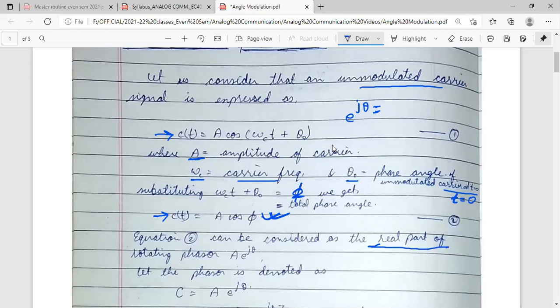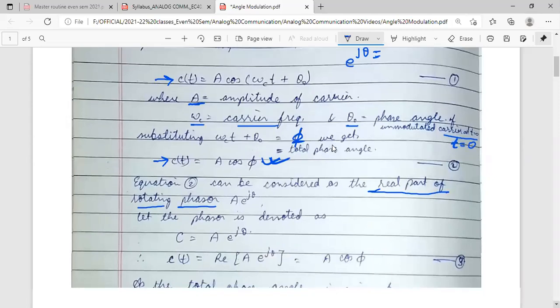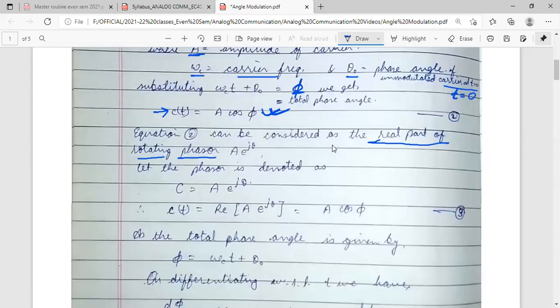It can be represented as the real part of the rotating phasor A e to the power j theta. So c(t) is the real part of this phasor, the real part of e to the power j theta, or A cos phi. Both are the same thing.